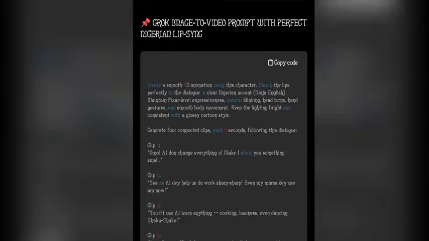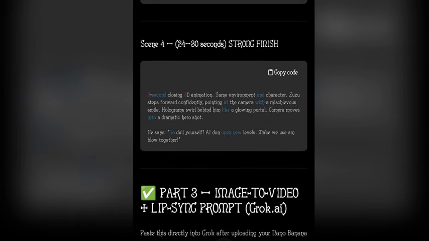After you successfully copy and generate all the scenes, the next thing you are going to do is go to any of your video editing tools. You can use CapCut, or any video editing tool you are using, and you join the videos together. Now this is how you do it.